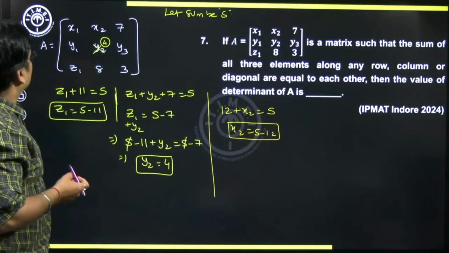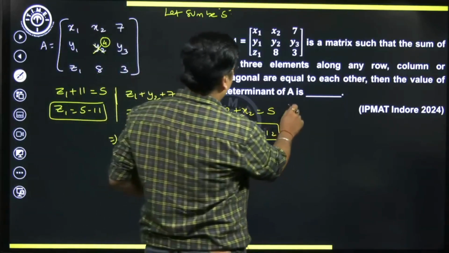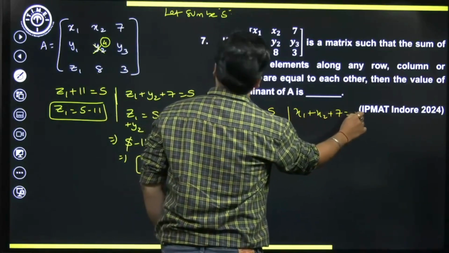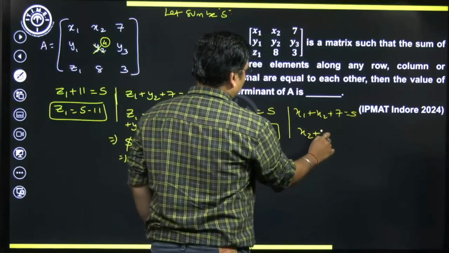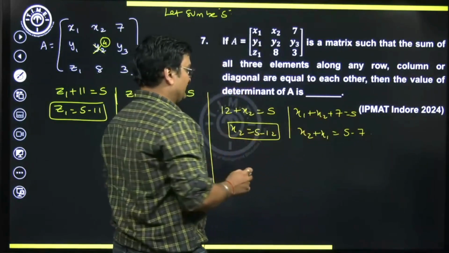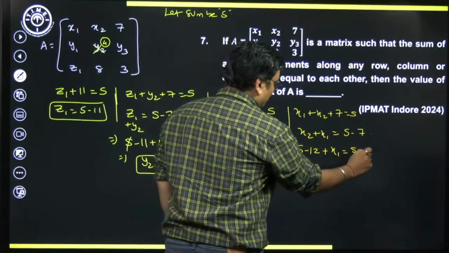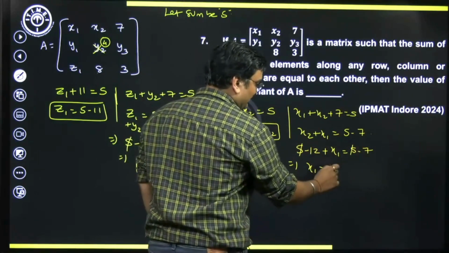Next, can we also write the first row here will be s. So x1 plus x2 plus 7 is going to be s again. So x2 plus x1 will be equal to s minus 7. But what is x2? We can write that s minus 12 plus x1 will be equal to s minus 7. S will cancel out yet again. So x1 will be equal to 12 minus 7, which is 5.